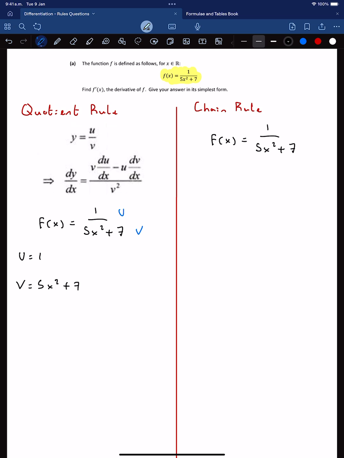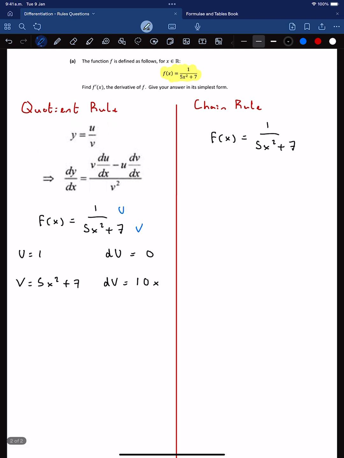Then we need to find the derivatives of u and v. Let me get du first. Any constant number is just going to become 0. And dv would be equal to, 5x squared, so 2 multiplied by 5 is 10x, we take away a power, so it's just 10x, and plus 7 just becomes 0. So there are our values.